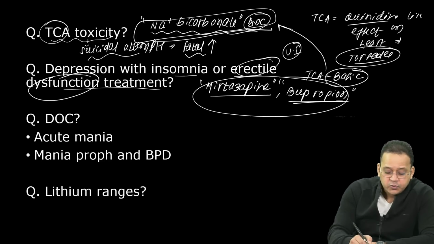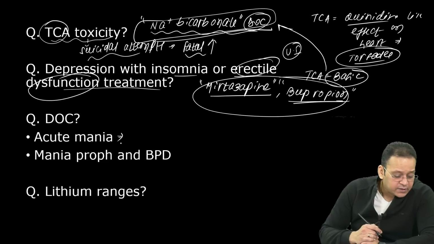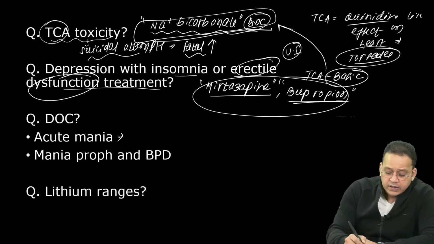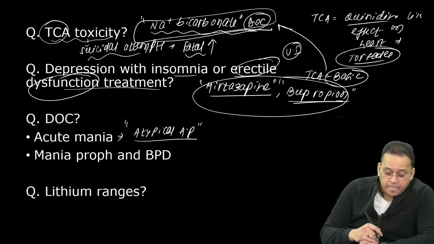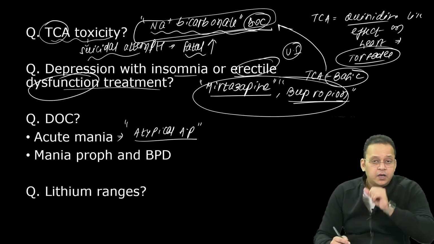Drug of choice for acute mania. Mania, they frequently ask, guys. Mania is an important disorder. Drug of choice for acute mania, it is not lithium, it is not lorazepam. I don't know who has taught you this. For acute mania, the drug of choice is atypical antipsychotics, right? Atypical antipsychotics.